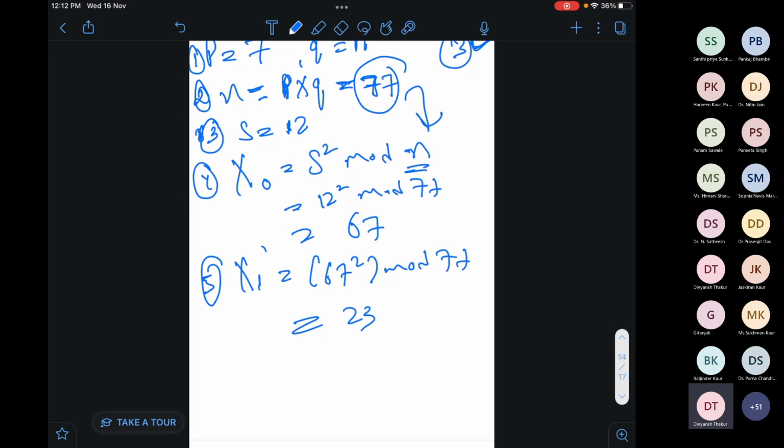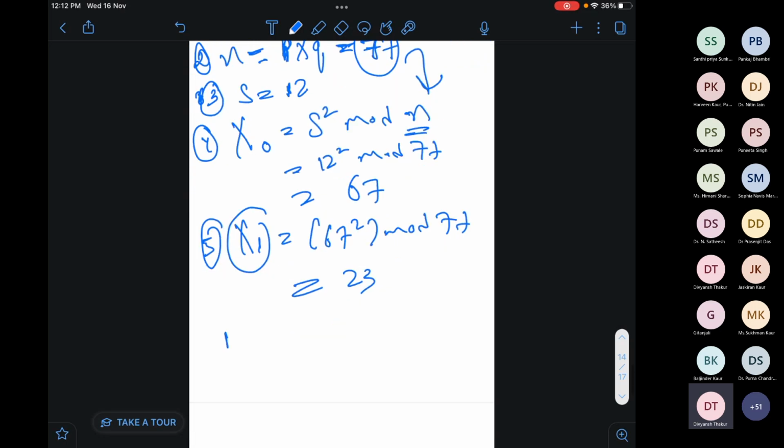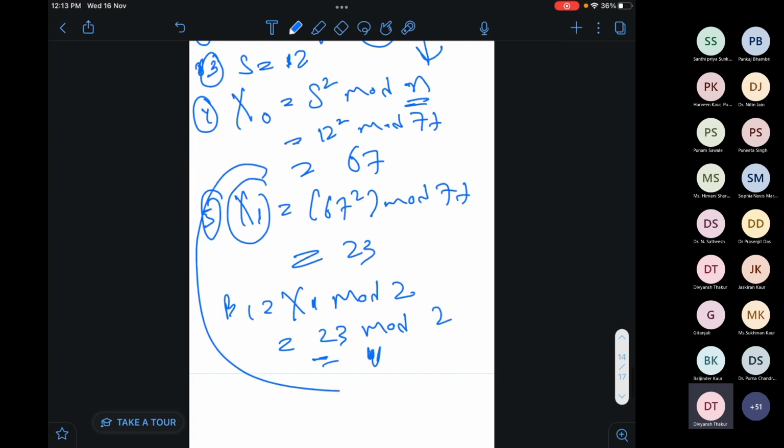Then, having x1, I have to get b1, and b1 is x1 mod 2, that is 23 mod 2, which is equal to 1.